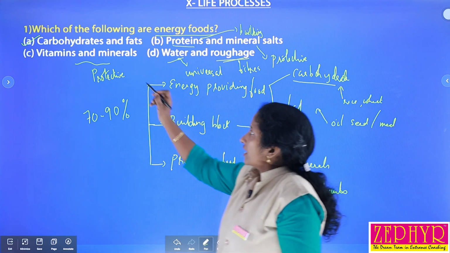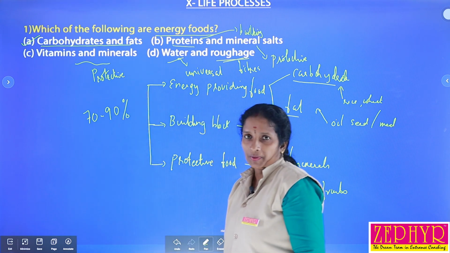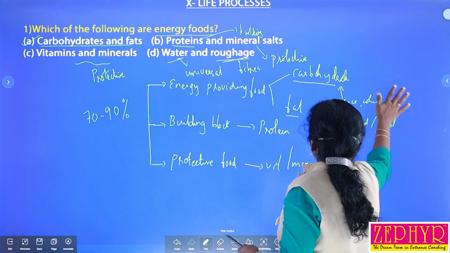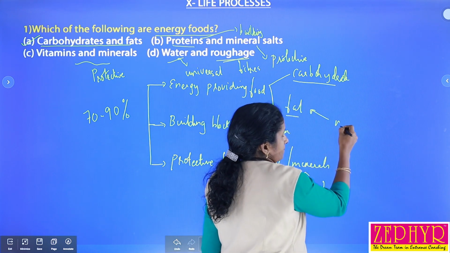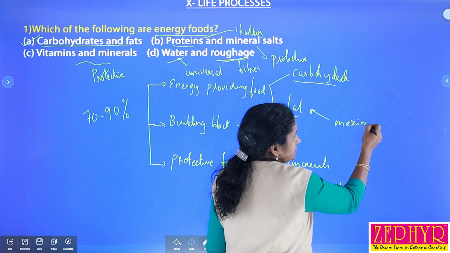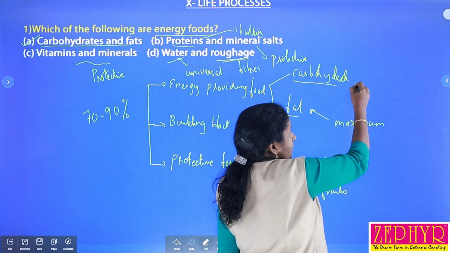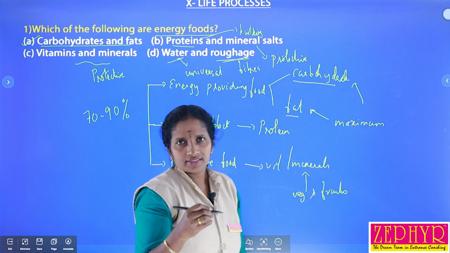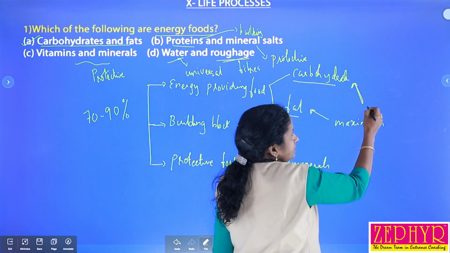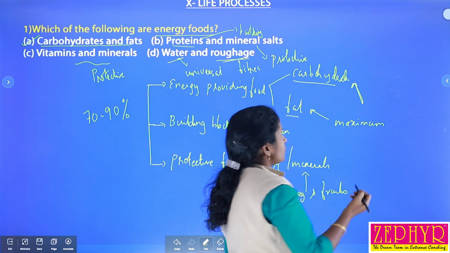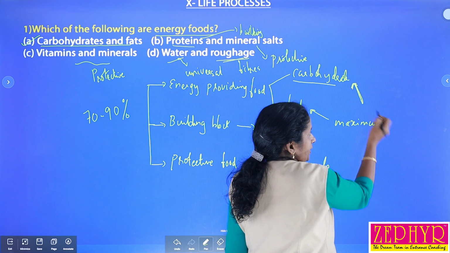So we can select carbohydrates and fats as the energy providing food materials, in which the maximum amount of energy is available from fat. Carbohydrates, like glucose and fructose, are examples. From carbohydrates we get an immediate source of energy.